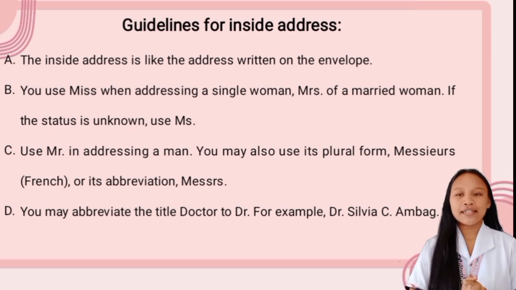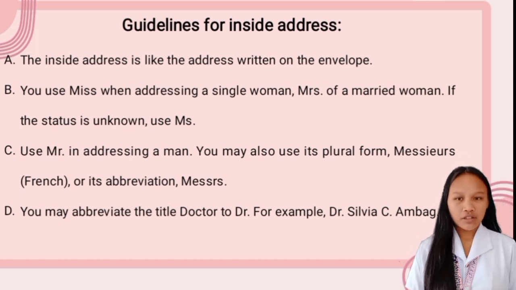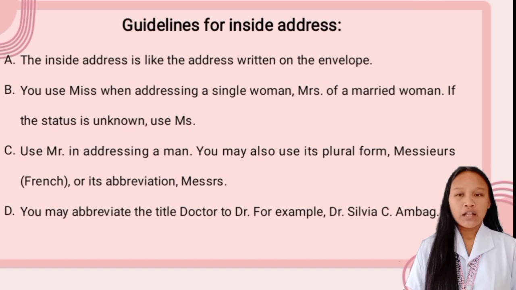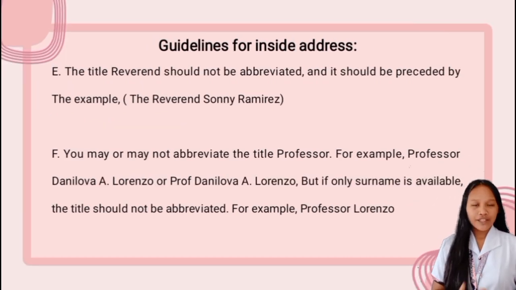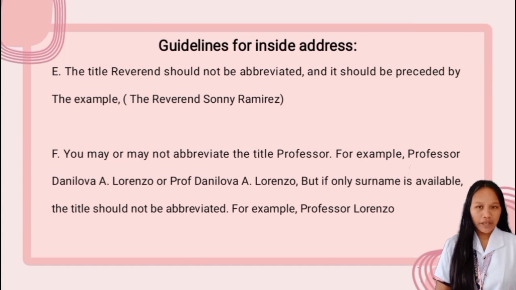Next, you may abbreviate the title Doctor to Dr. For example, Dr. Sylvia C. Amba. Write Doctor complete, or abbreviate it as Dr., but read it as Doctor. Next, the title Reverend should not be abbreviated and it should be preceded by the. For example, the Reverend Sunny Ramirez.